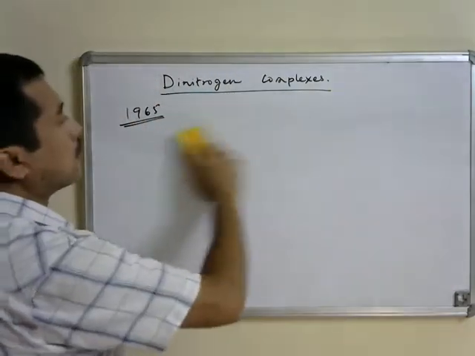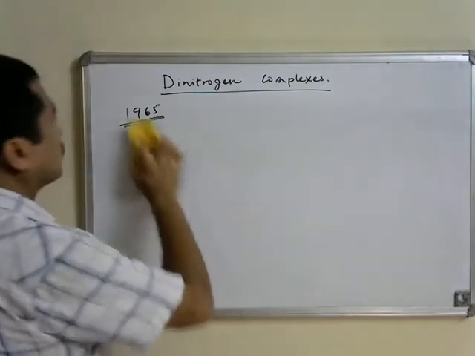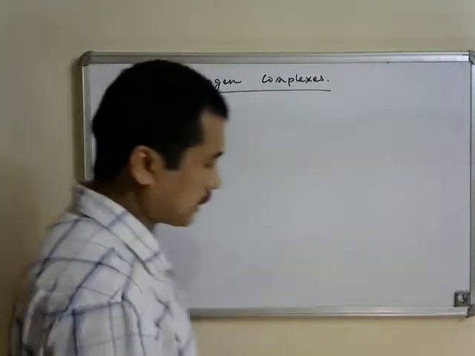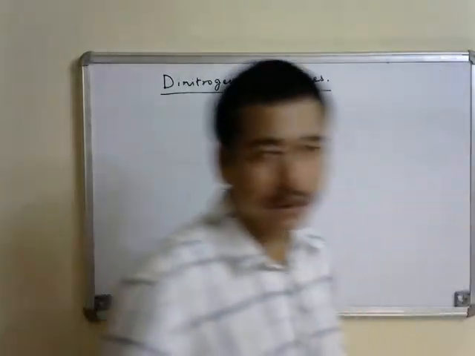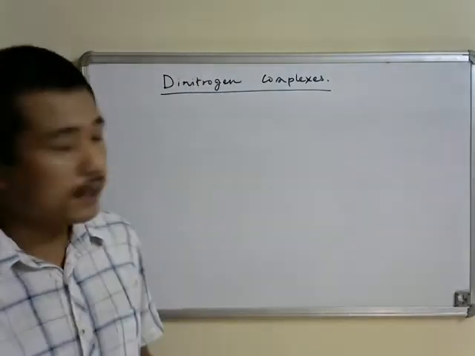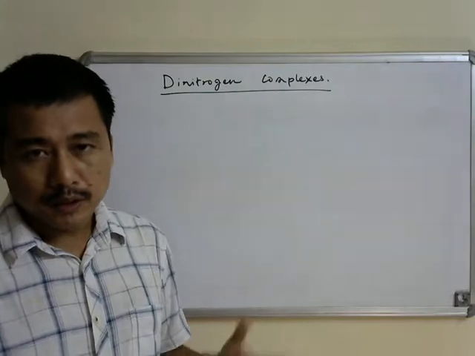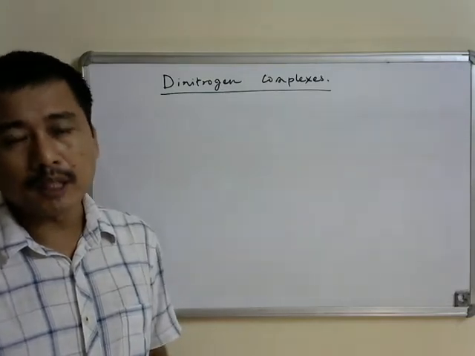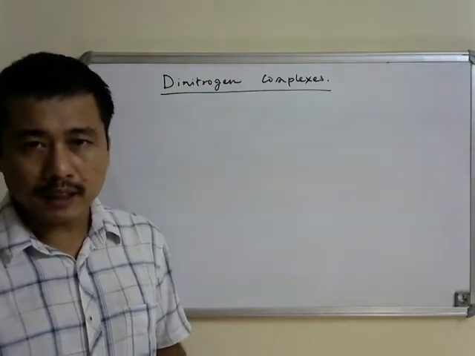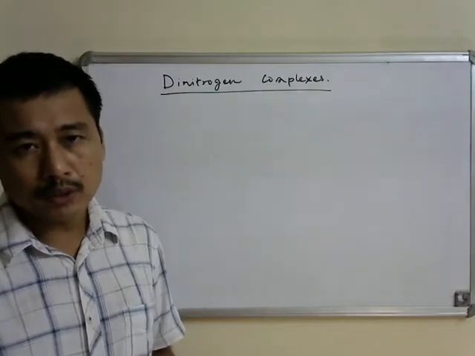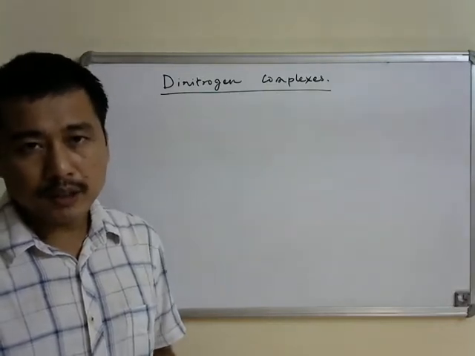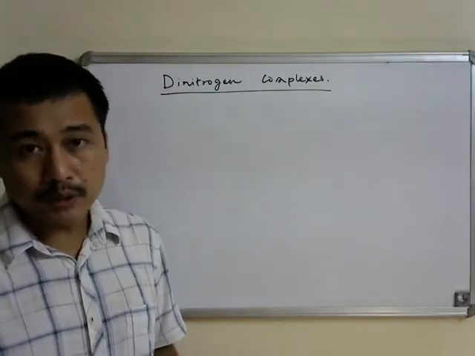And these different methods of preparation of dinitrogen complexes can again be categorized in 3 different types mainly. The first type of reaction leading to the formation of metal dinitrogen complexes involves direct reaction of metallic salts with dinitrogen in highly reducing environment.